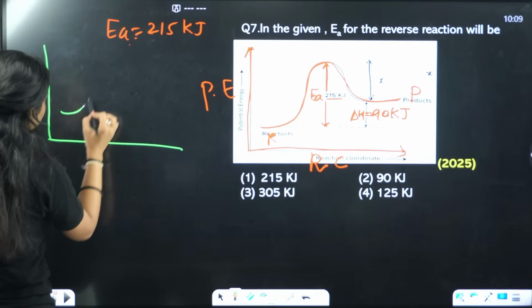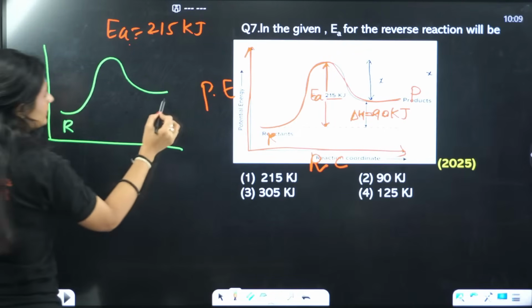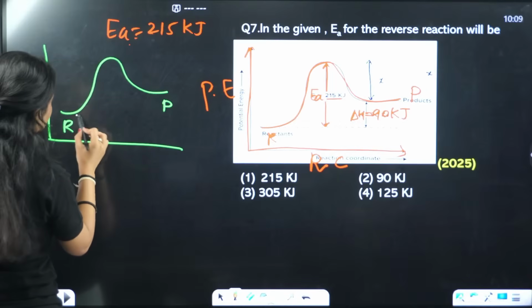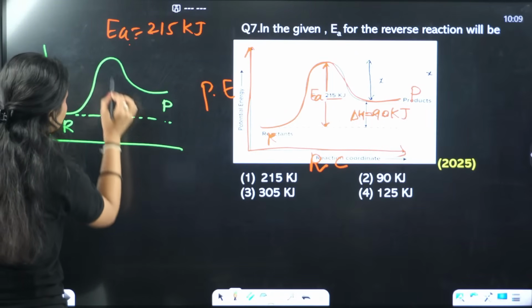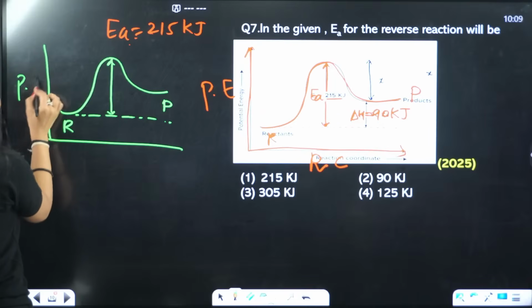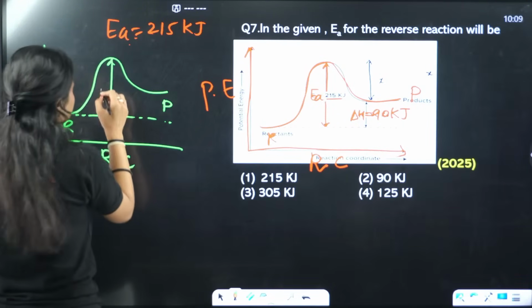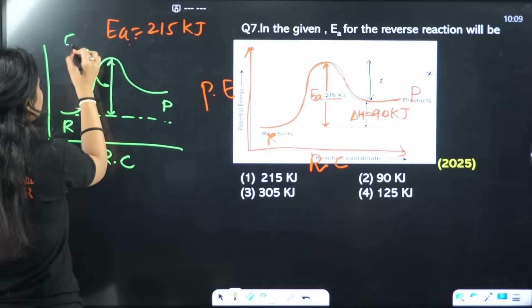Okay, we have reactant, we have product. Here it is reactant, here it is product. This is the activation energy. Here we have potential energy on the y-axis, reaction coordinate on the x-axis.